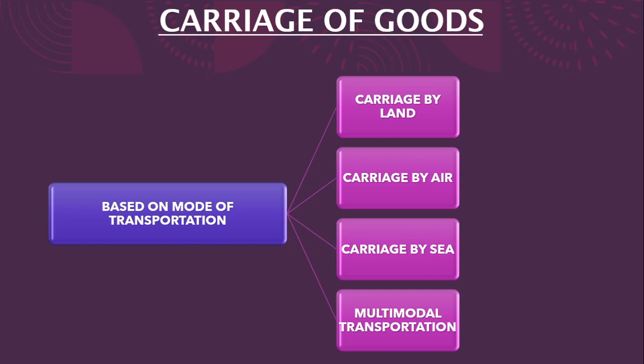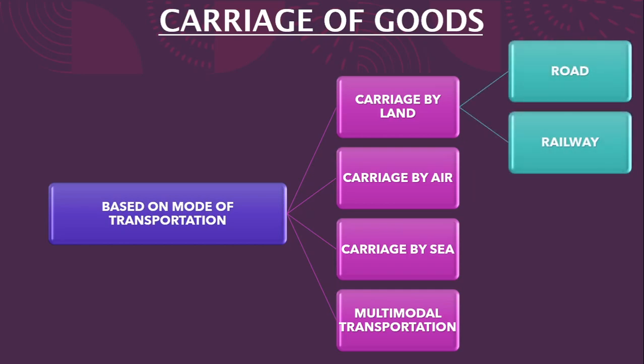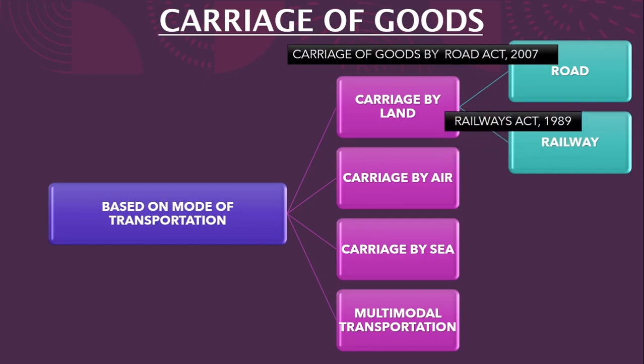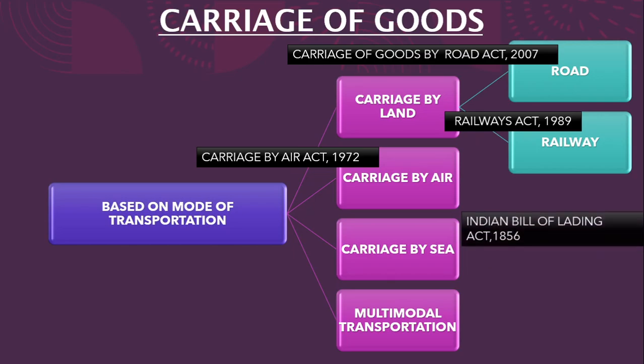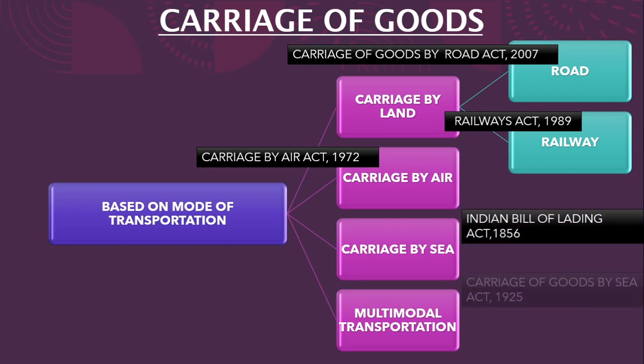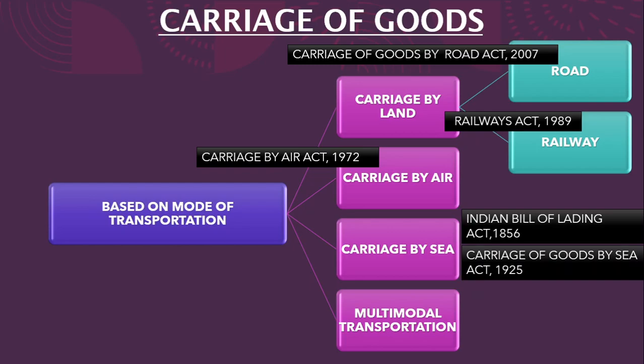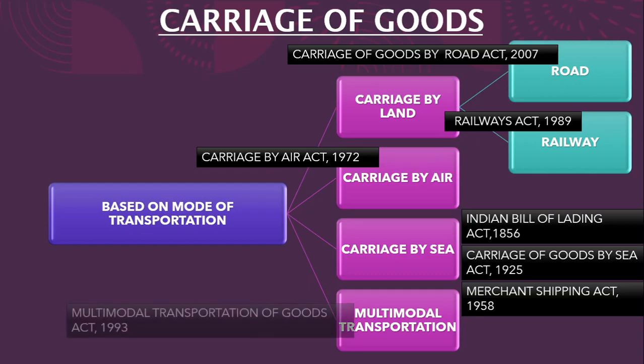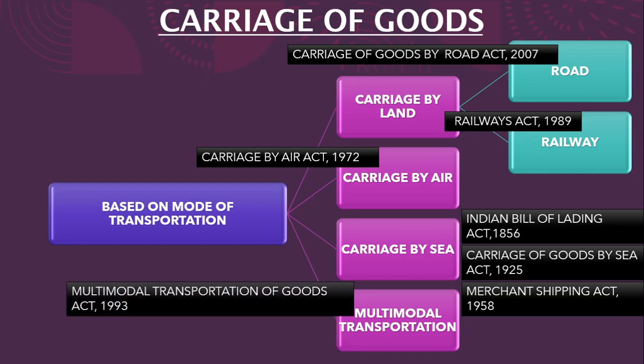So to avoid this, we have the multimodal transportation laws, and the land laws can be divided into road and railways. For road we have the Carriage of Goods by Road Act of 2007. For railways, the Railways Act of 1989. For air we have the Carriage by Air Act of 1972, which is a national legislation giving effect to the Montreal Convention to which India is a party. Carriage by sea: Indian Bill of Lading Act of 1856; Carriage of Goods by Sea Act of 1925, again giving effect to the Brussels Convention. Next one is the Merchant Shipping Act of 1958. And for multimodal transportation, we have the Multimodal Transportation of Goods Act of 1993.